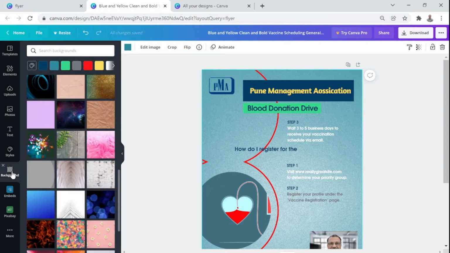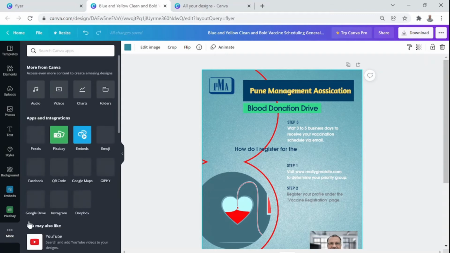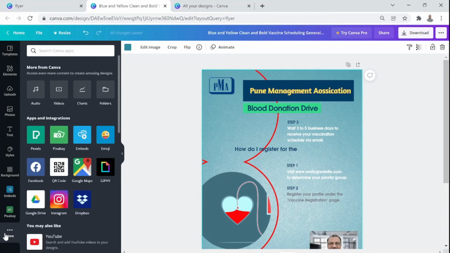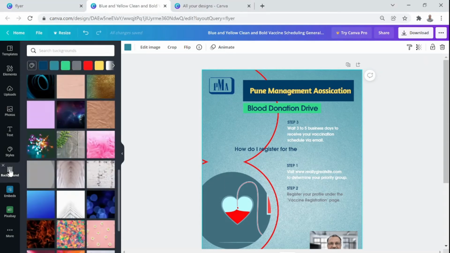Oh, okay. I need to check. Right. If it is not there, in some cases I can understand where you are coming from. You go to the bottom, and if you see more options there with 3 dots, click there and you will find background somewhere here. Okay, but here, because I have been using backgrounds quite often, it is stored, it is memorized basically. So this is how you can change the background, and like I said, you can also change your background using your own design.